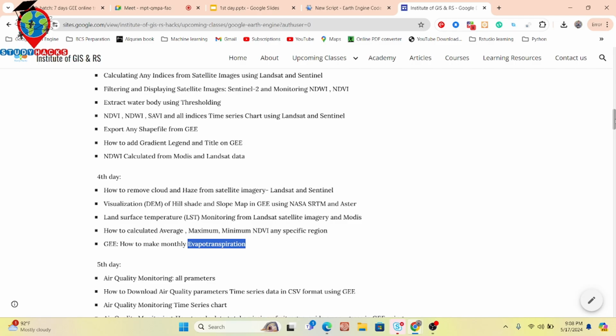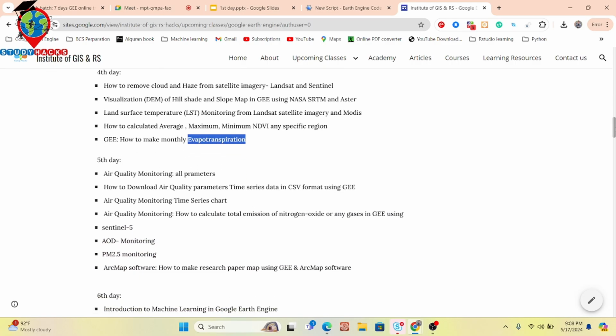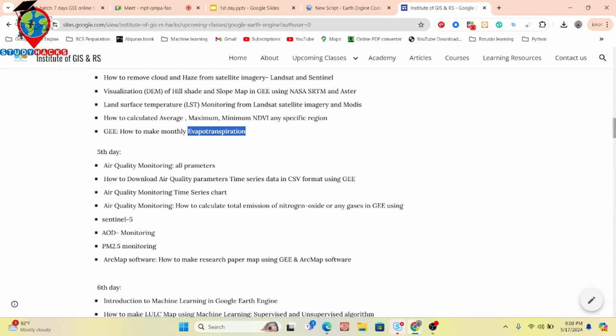Okay. And on the fifth day, we mainly try to focus on air quality monitoring. We discussed how we can easily monitor different types of air quality parameters, such as sulfur dioxide, nitrogen dioxide, carbon monoxide, as well as methane. This type of gases, how we can easily trace using satellite imagery, and how to download this type of time series data in CSV file format.